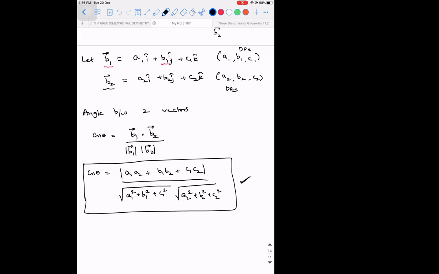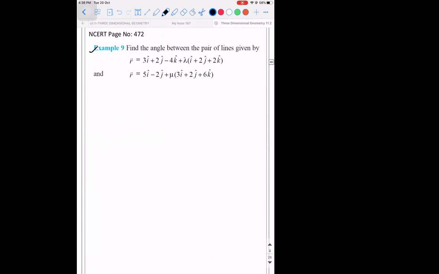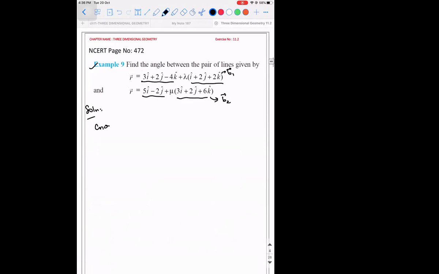Now listen. So example number 9. Find the angle between the pair of lines given by r vector equal to this thing plus lambda times this plus mu times another vector. So this is b1 vector, this is b2 vector. So what is cos theta, guys? You need not memorize that big formula.